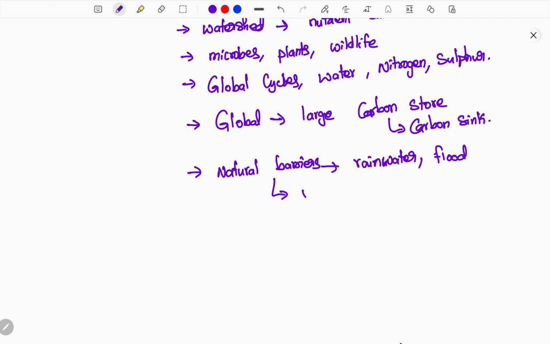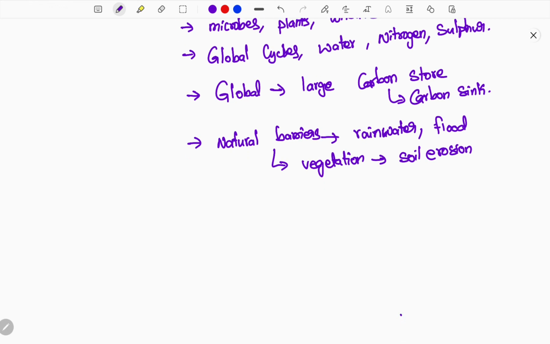It also has a great variety of vegetation. So if you have more variety of vegetation, and somewhere a flood happens or rainwater flows, you can protect the soil from erosion. Soil erosion can be prevented in this region just because of the wetland, which acts as a natural barrier and also conserves natural materials.